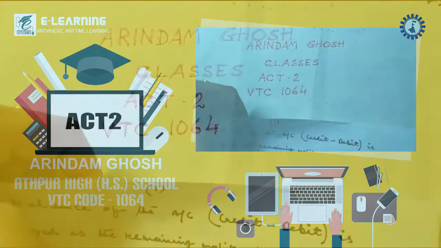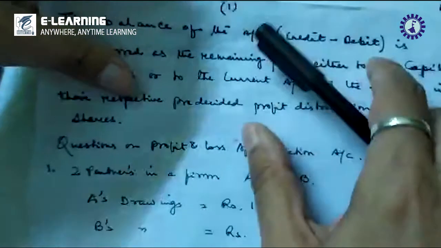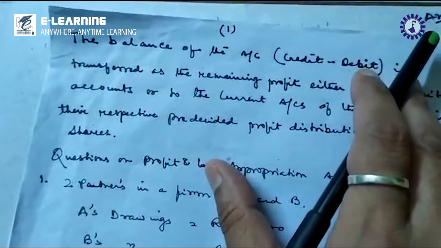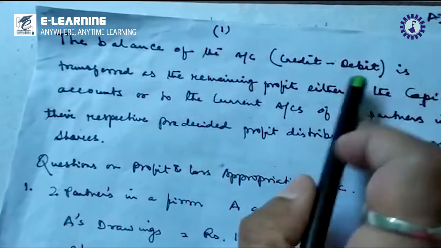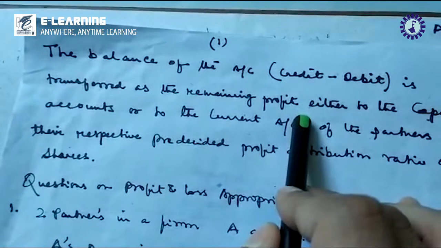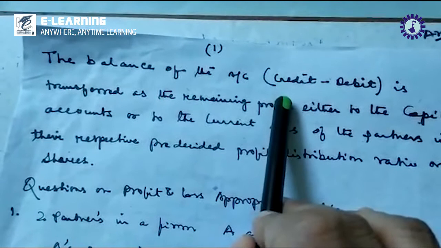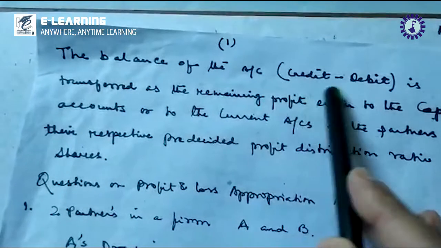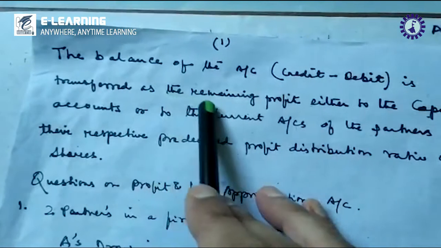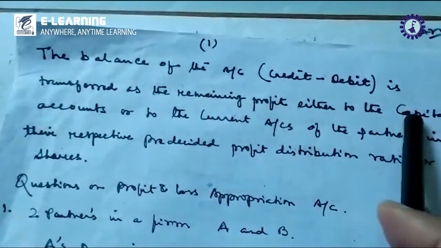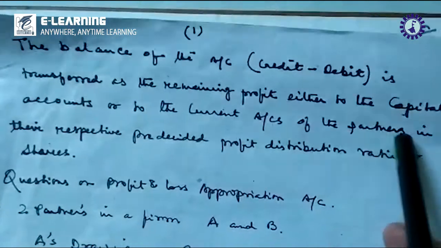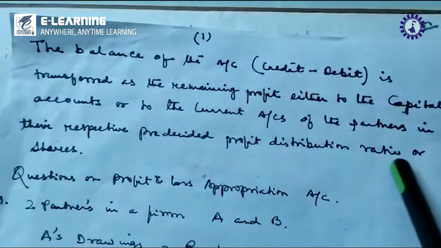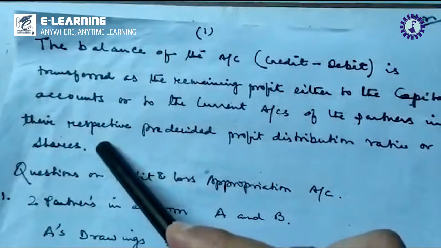As of now, yesterday I was telling the class about the profit and loss appropriation account and its contents. Now what happens after the balance? The treatment of the balance is this: the balance of the account, which is credit minus debit, is transferred as the remaining profit either to the capital accounts or to the current accounts of the partners in their respective pre-decided profit distribution ratio or shares.